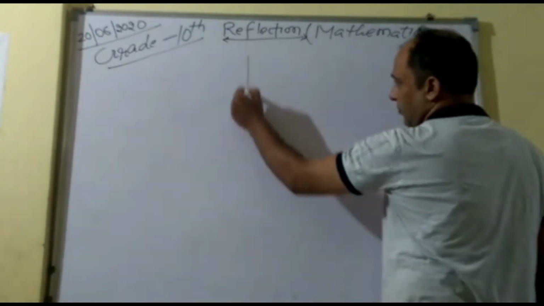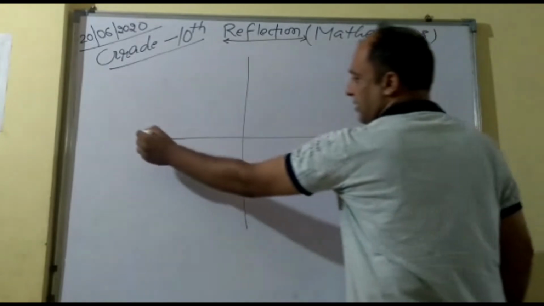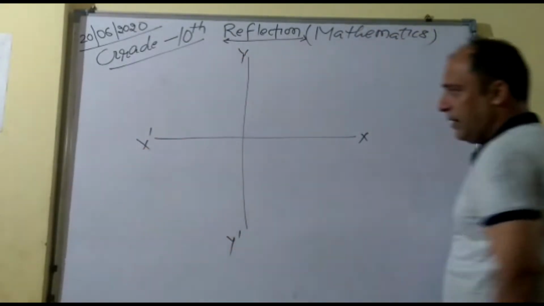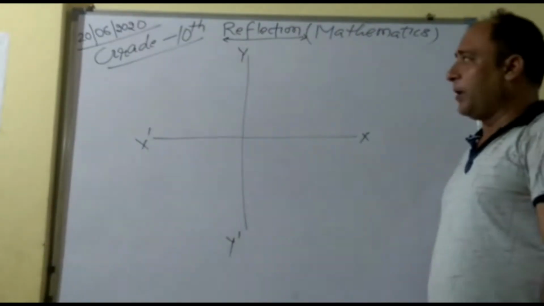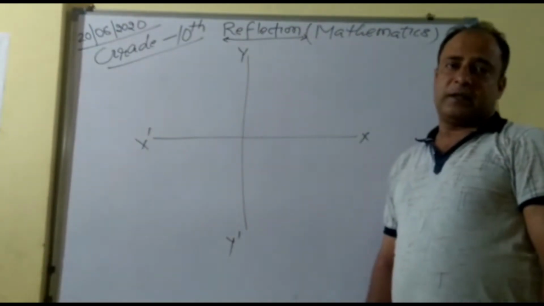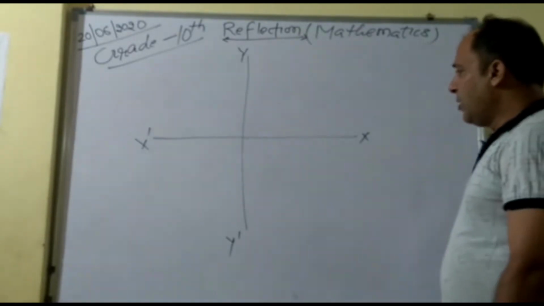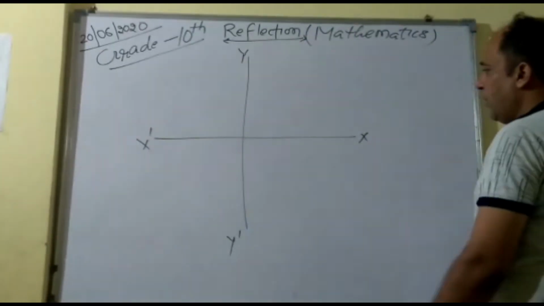Look here. This is the x-axis. This is your x negative, y negative. You all already studied that in the previous classes, I mean in 9th standard, 8th standard also. So once again, we are going to go through the basic concept.